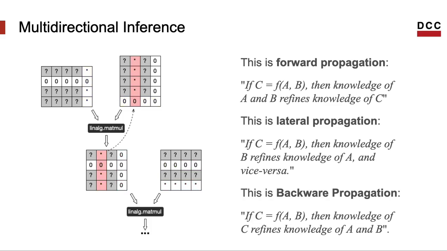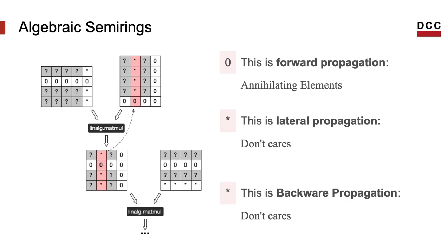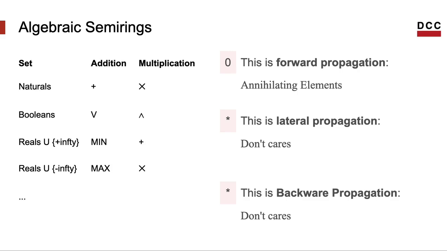And we have backward propagation, where knowledge about the result lets us infer something about the operands. Notice that forward propagation infers elements that are really zeros, but lateral and backward propagation infer elements that are don't cares. We can treat them as zeros or as anything because they don't really have observable effects. We don't need them, we don't need to store them.